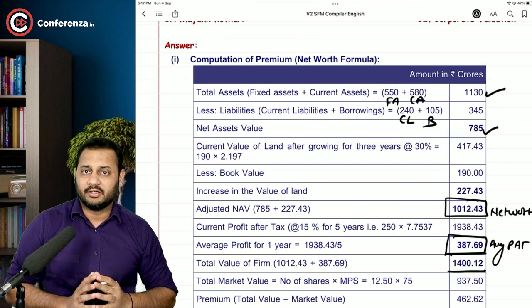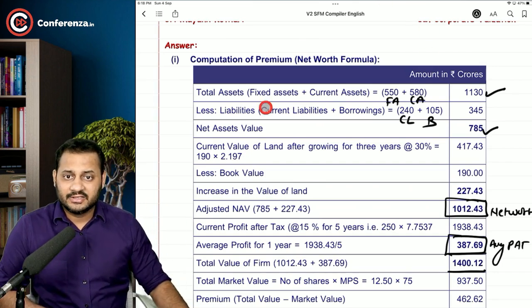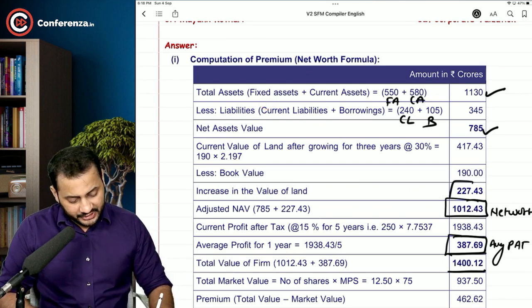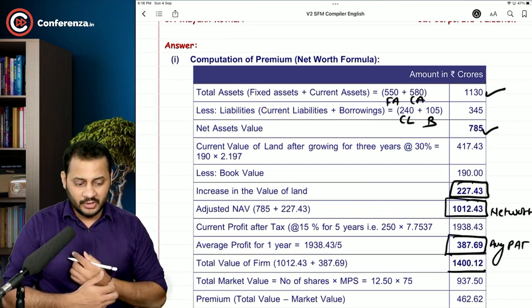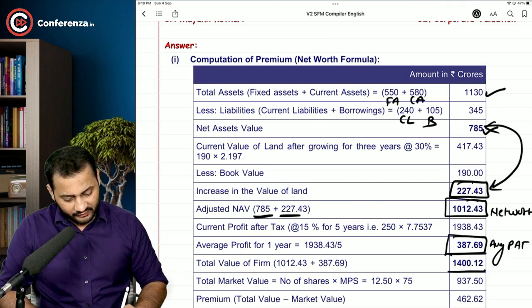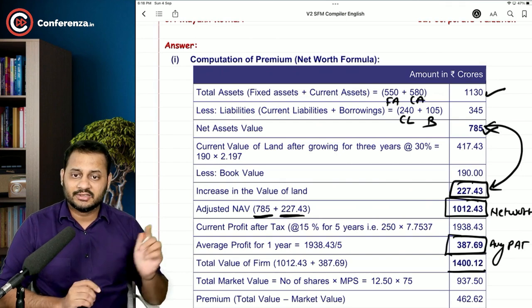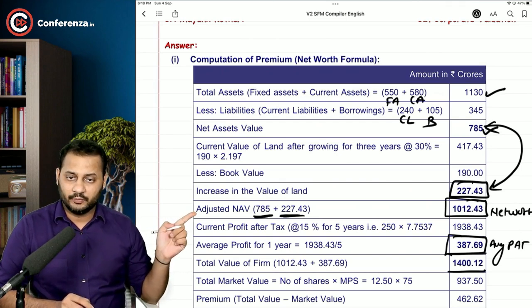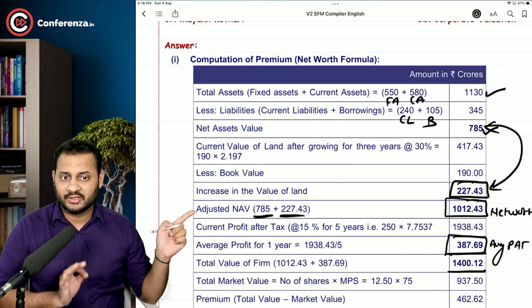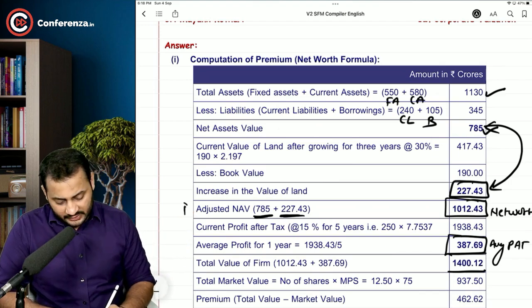But please understand, we have to adjust the fixed assets. The appreciation is 227.43. So 785 and 227.43 is the new net asset value adjusted with the land and buildings appreciation. Net asset value 1012.43. This is the first figure.